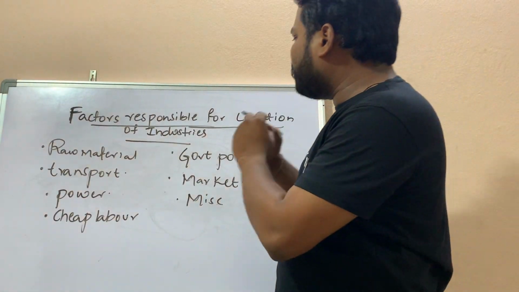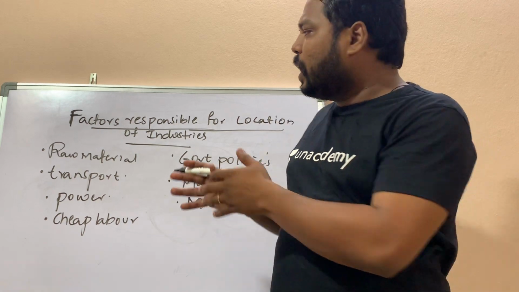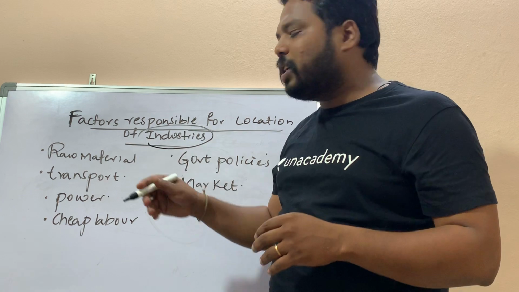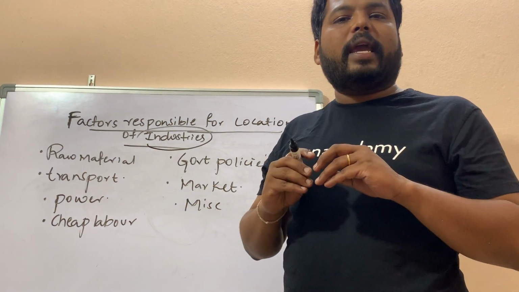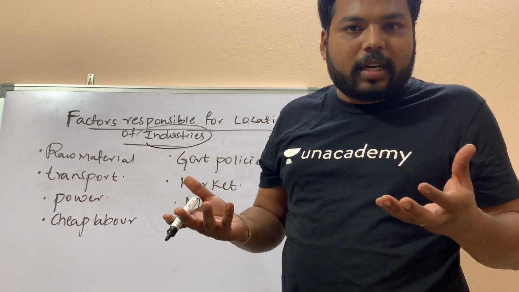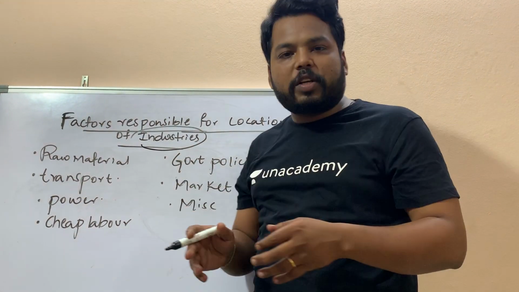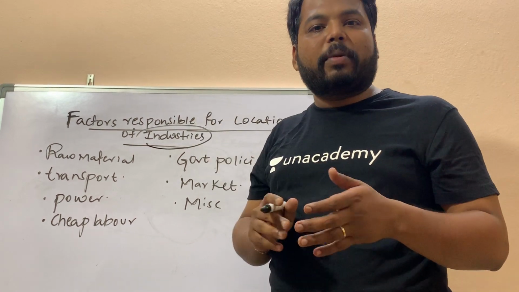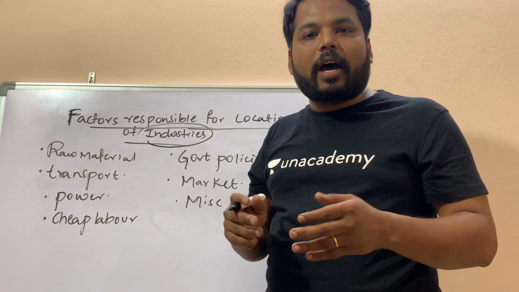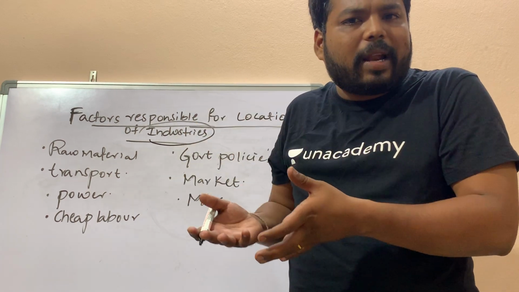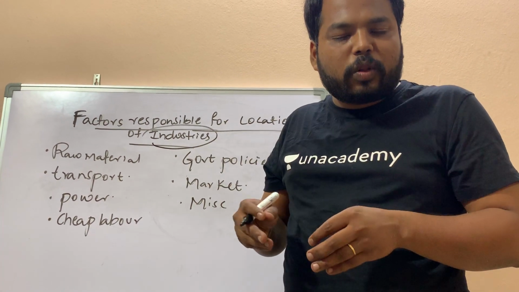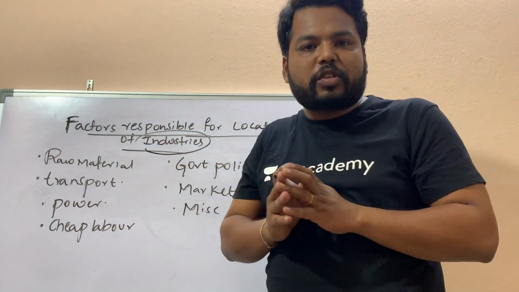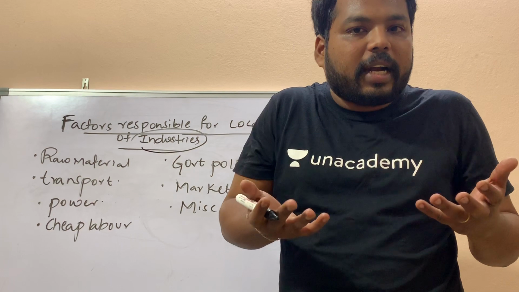Done. Before entering into the factors responsible for location of industries, let me ask you a question: what is industry? That which makes man's work much easier, that is industry. Clear? For example, if a question is asked, like trace the evolution of industries, generally people start writing that industries help in growth and development, and they write about different five year plans. But any time you write about industries, try to define what actually an industry is.